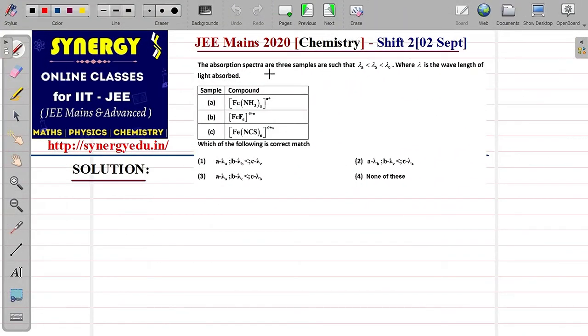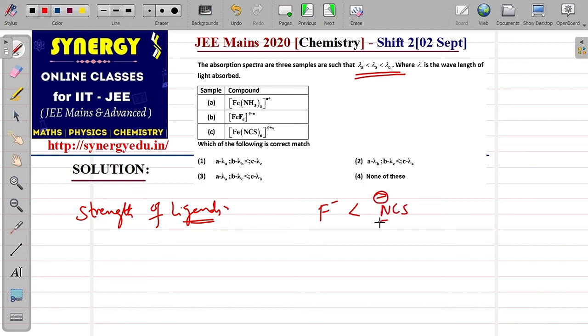In this question, the absorption spectra of 3 samples are such that lambda A, lambda B, lambda C are in this order. Lambda C is the higher wavelength, lower energy, and lambda A is the lower wavelength. Then which compound satisfies this? Now look here, in the spectrochemical series, the strength of ligands: F minus is a weaker ligand compared to NCS, and ammonia is higher than that. This is the order you will get.